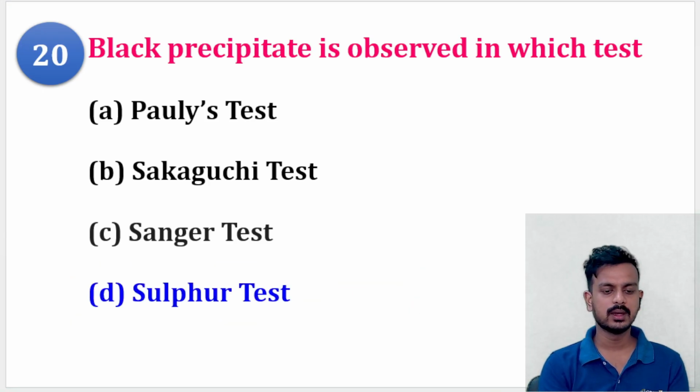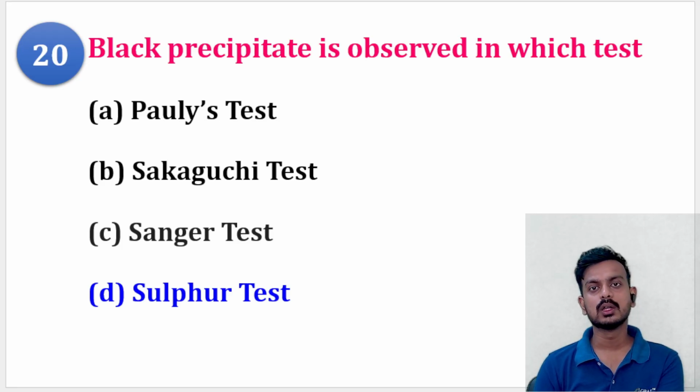Okay, I hope you guys understood what we have discussed. So in this video, we have discussed 20 important MCQs from the different types of protein structure and color reaction part of the protein. In the next video, we will discuss some important questions from the disease part. What are the diseases that are associated with protein metabolism?